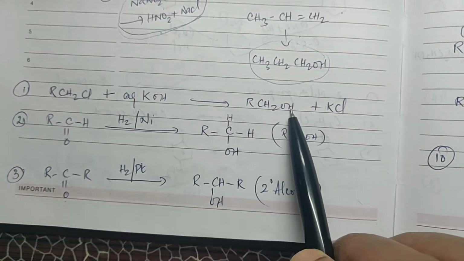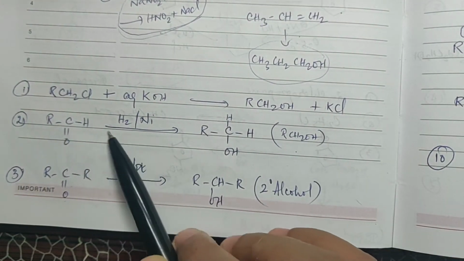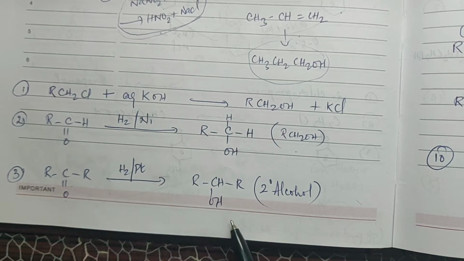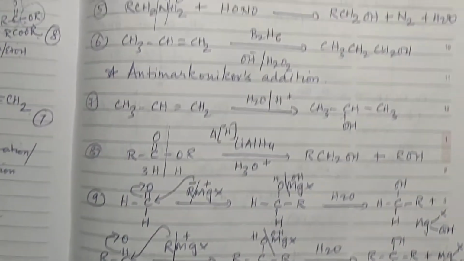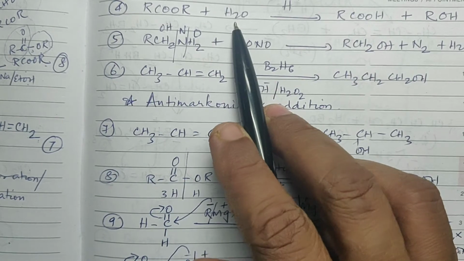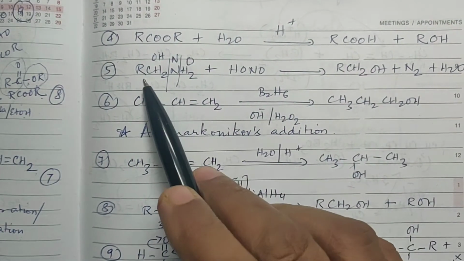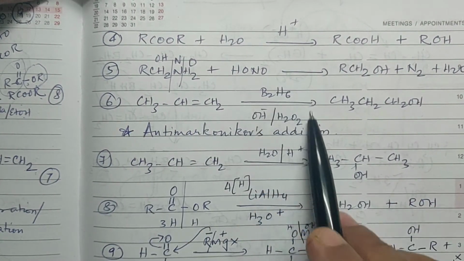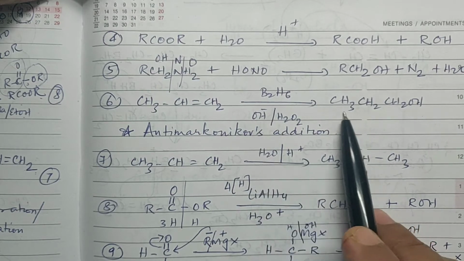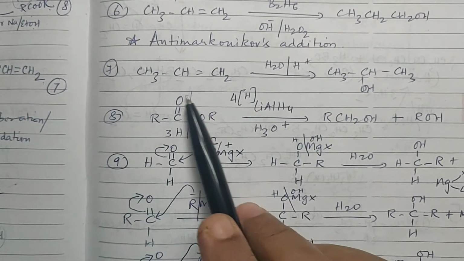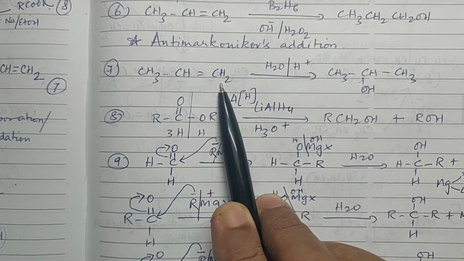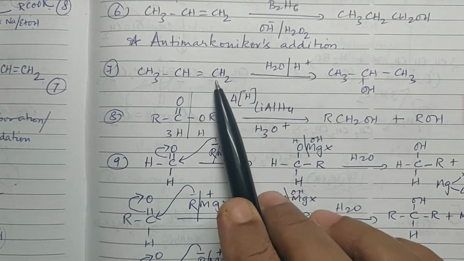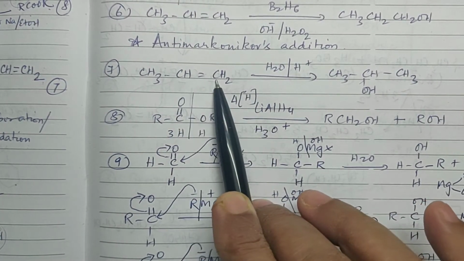See, with the aqueous KOH you will get primary alcohol. Aldehyde on reduction in the presence of hydrogen and nickel or platinum as catalyst, you will get a primary alcohol. Whereas ketone will give you a secondary alcohol. And then ester on hydrolysis will give you acid and alcohol. Then amine will give you primary alcohol. Then alkene on hydroboration oxidation, it will follow anti-Markovnikov's addition, you will get a primary alcohol. And if it is simple hydration, then you will get a secondary alcohol because this will follow Markovnikov's addition. That is, OH minus will go to this carbon and hydrogen will go to this carbon.